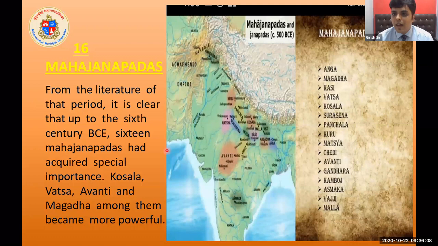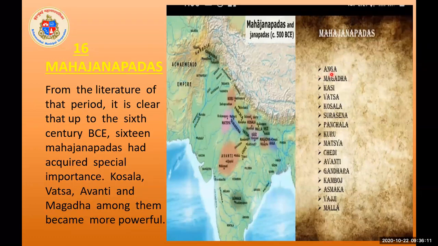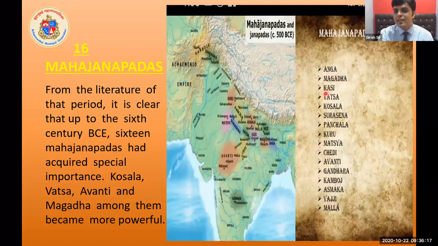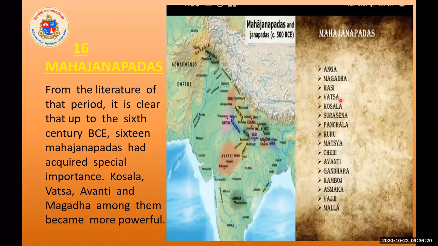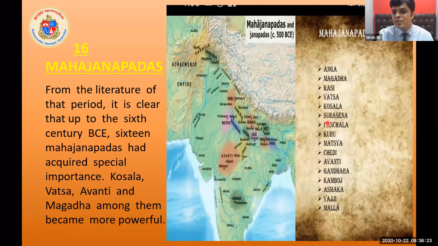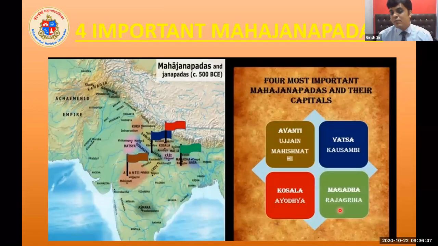Can you see the pointer? Anga, Magadha, Kasi, Vatsa, Kosla, Surasena, Panchala, Kuru, Matsya, Chedi, Avanti, Gandhara, Kamboj, Ashmak, Vaji, Mala. 16 Mahajanapadas were there. And in this chapter, we are going to get more information about 4 Mahajanapadas.